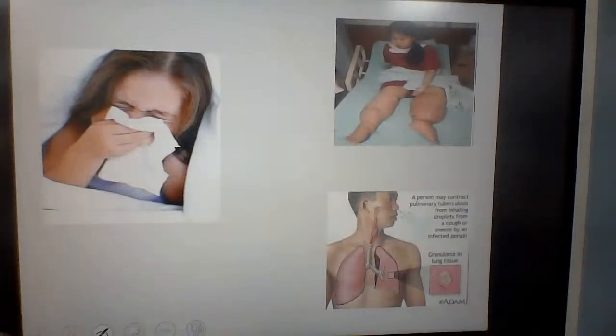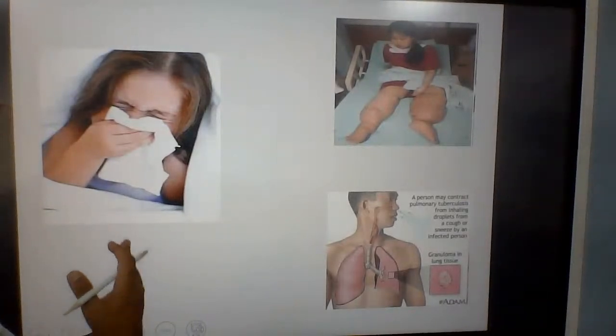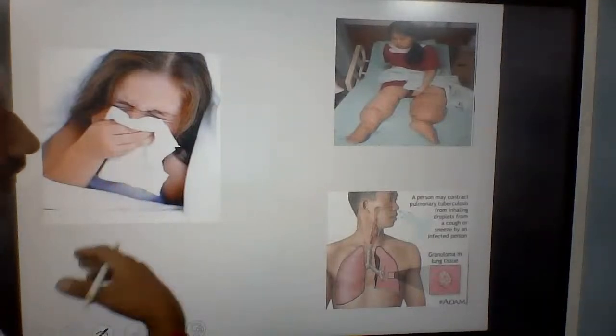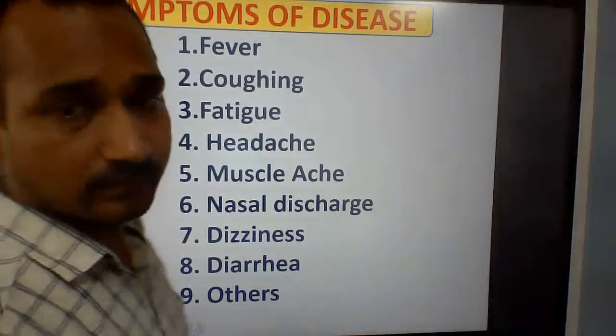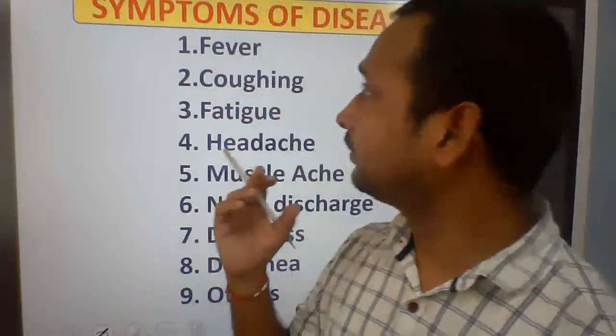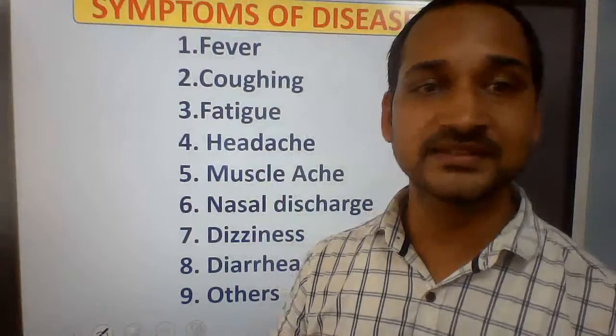Again, in this picture, you can see what are acquired diseases and what is chronic disease. So now you are very clear. There are several kinds of disease on the basis of their transmission and their nature of infection. Now we are going to discuss the symptoms of disease.